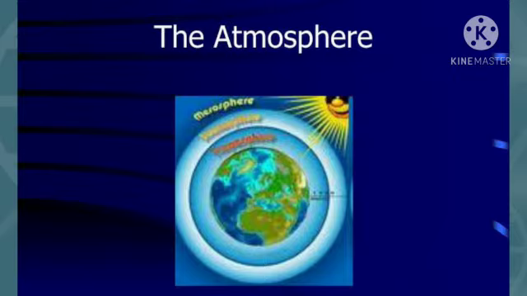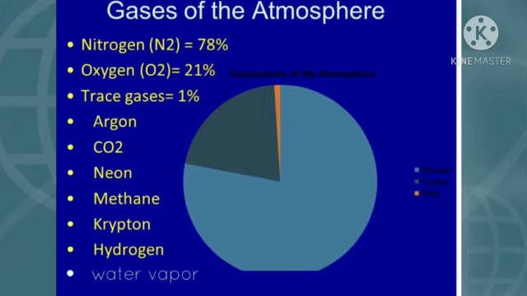The Earth is surrounded by a layer of gases. This layer is called atmosphere. The atmosphere protects our Earth from the harmful rays of the sun. It also helps to keep the temperature of the Earth steady. The atmosphere consists of two main gases, oxygen and nitrogen. There are also other gases like carbon dioxide, argon, and many more, which are present in very small quantities.